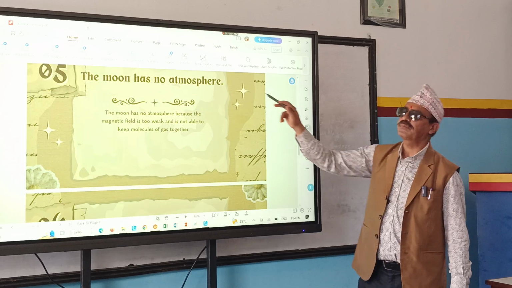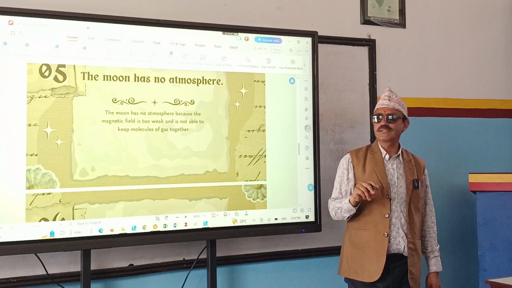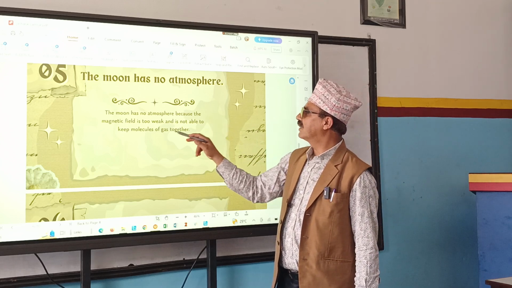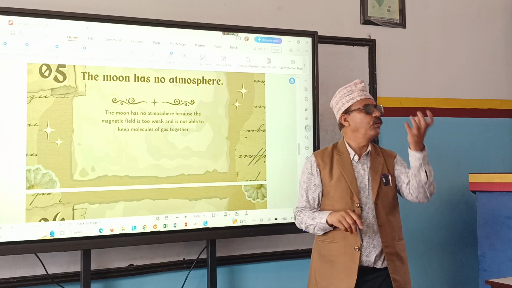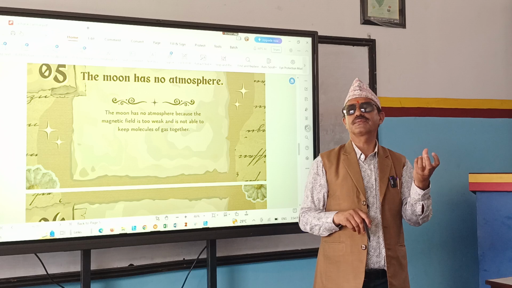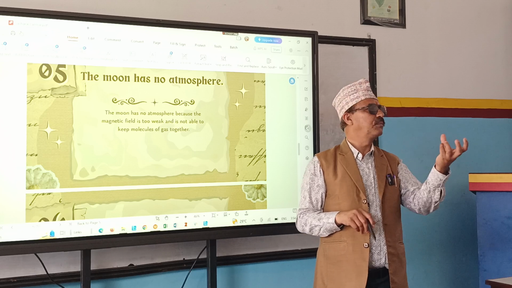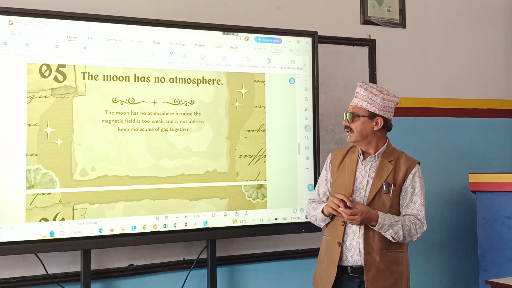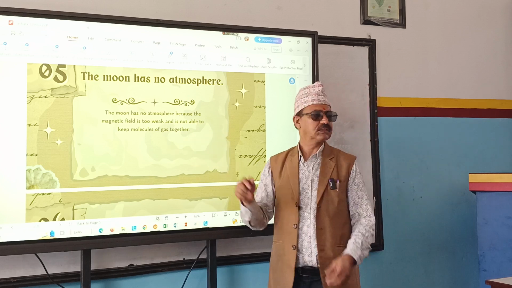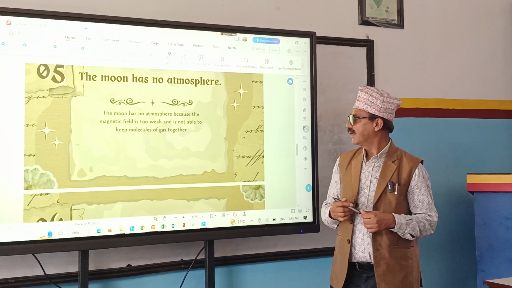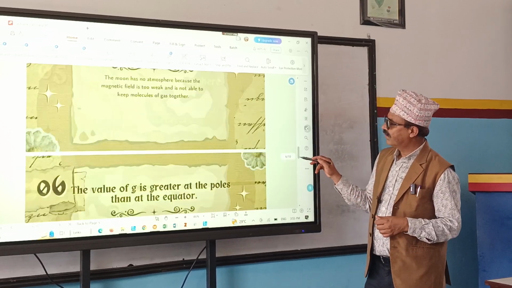The moon has no atmosphere. Why does the moon have no atmosphere? Because its gravitational field is too weak. It means its pulling capacity is very low. It does not pull substances very easily, because the value of g is very small, meaning the pulling power is less. That's why it cannot keep the molecules of gas together. So there is no existence of atmosphere. Okay. What is the next one?